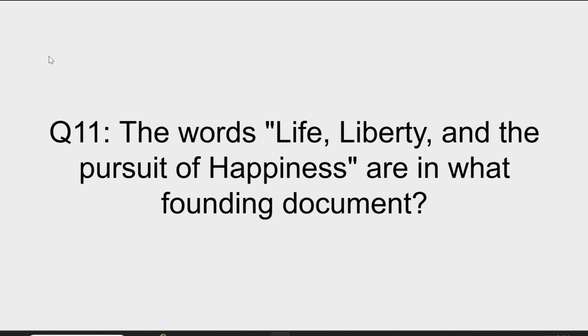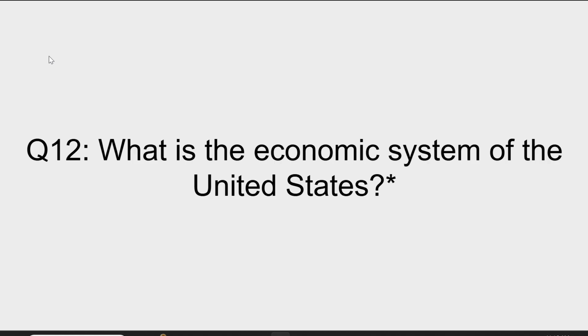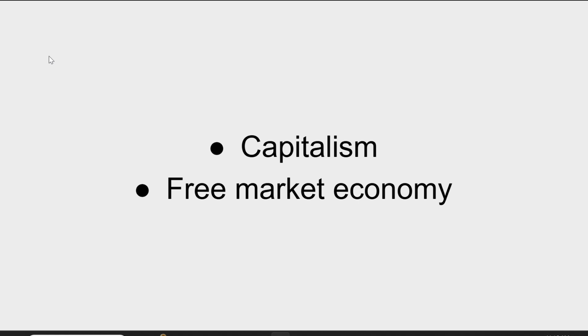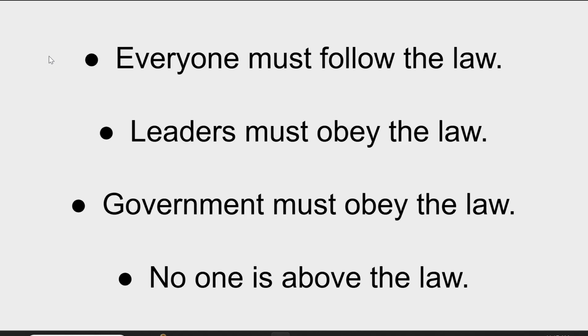The words life, liberty, and the pursuit of happiness are in what founding document? That answer is the Declaration of Independence. What is the economic system of the United States? This is a question that's been on there before. It's capitalism or free market economy. Simply means that prices aren't set. Businesses can charge what they want. Capitalism, free market economy. The rule of law states that everyone must follow the law. It doesn't matter if you're a leader or a government or who you are. Everyone must follow the law. That's what the rule of law says.